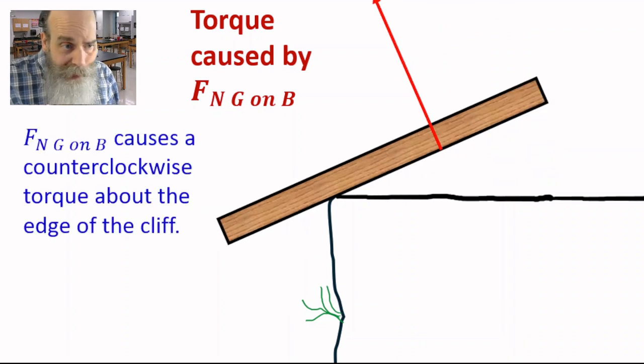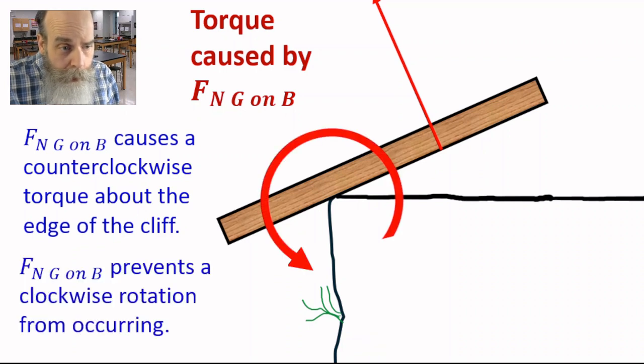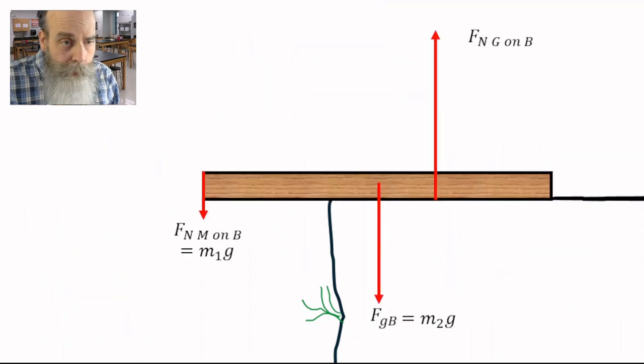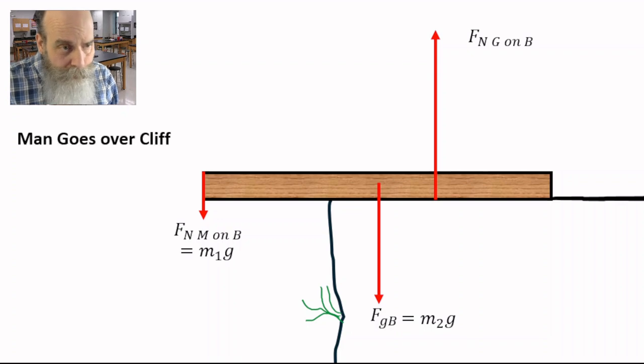So it causes a counterclockwise torque about the edge of the cliff, but what it really is doing is preventing any clockwise rotation from occurring. But it cannot cause a clockwise torque. So here are the three forces which act on the beam.